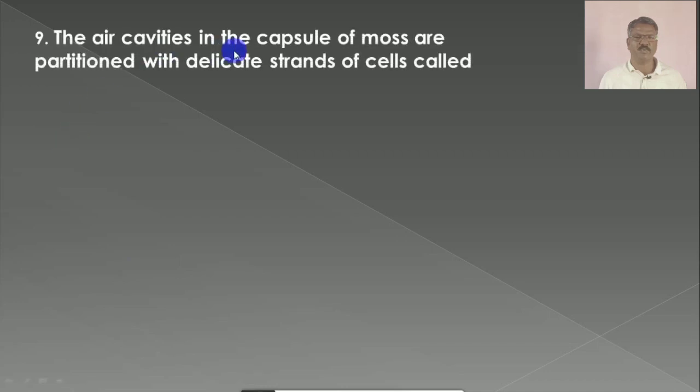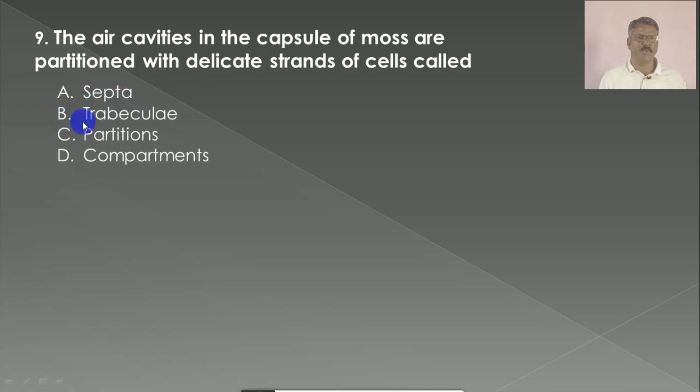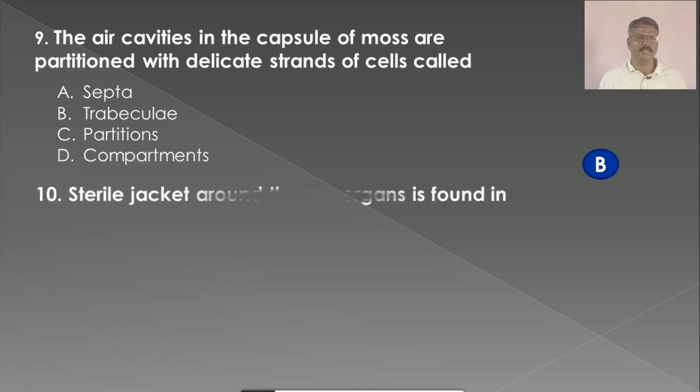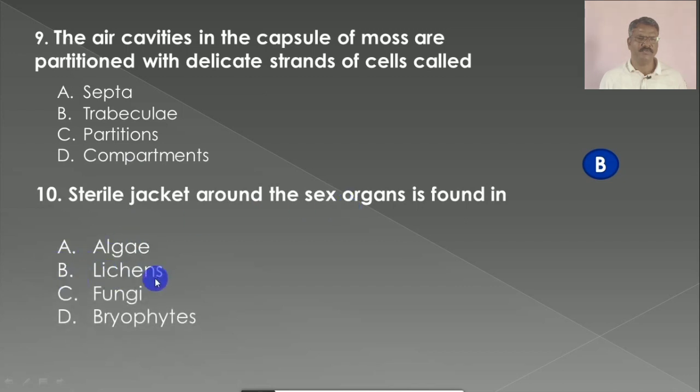Question number 9: The air cavities in the capsule of moss, Funaria, are partitioned by delicate strands of cells called A. septa, B. trabeculae, C. partitions, D. compartments. The correct answer is B, trabeculae. Question number 10: A sterile jacket around the sex organs is found in A. algae, B. lichens, C. fungi, D. bryophytes. The correct answer is D, bryophytes.